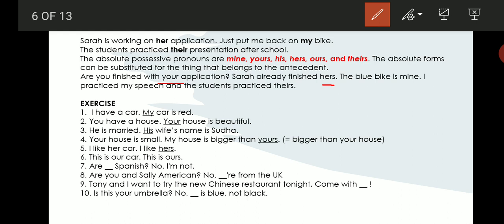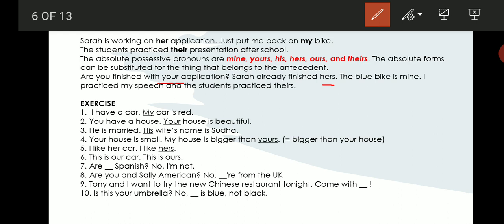I'll explain it again. Are you finished with your application? So you are talking about application. So whatever you are talking about is called antecedent. So application is antecedent here. And just before the antecedent application, you are using the pronoun. So it is called a possessive adjective, and that is your in this sentence.